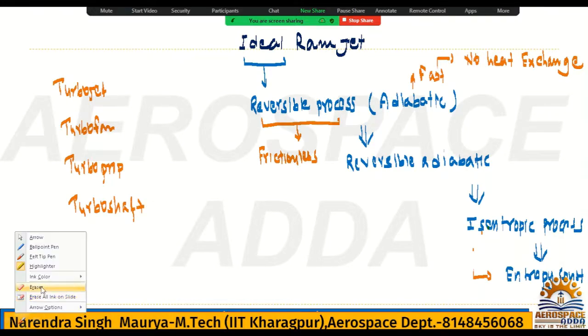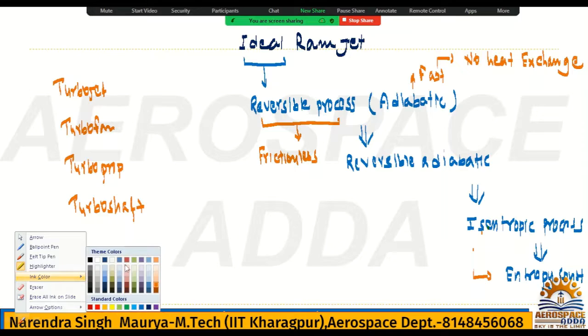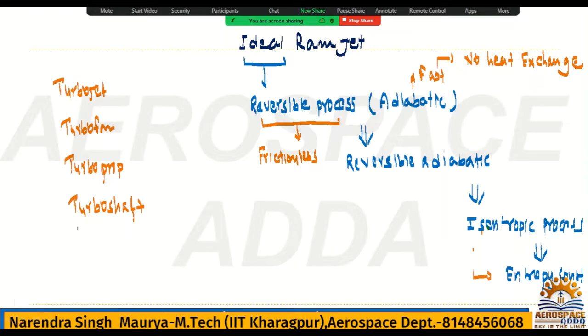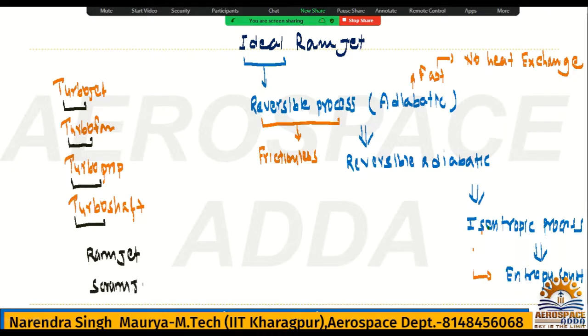What is the common thing here? Turbo, turbo, turbo. Now I am just going to tell ramjet. Scramjet is not in our syllabus, but I am just writing the name only.